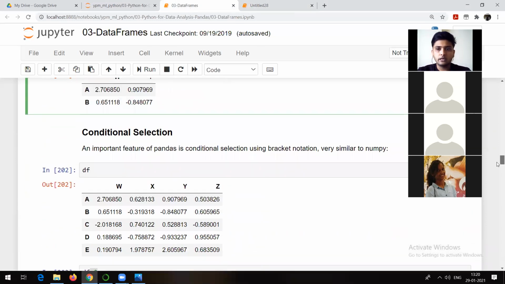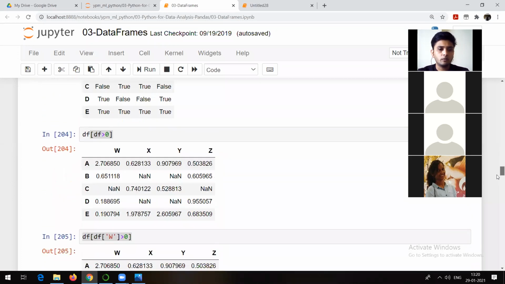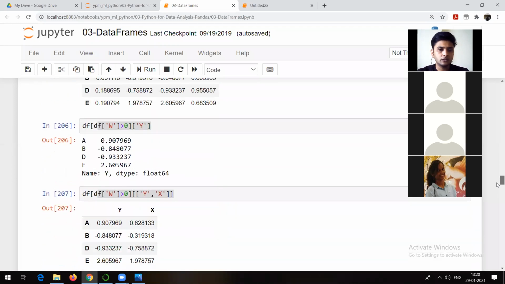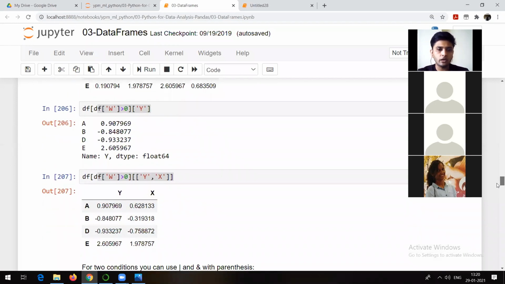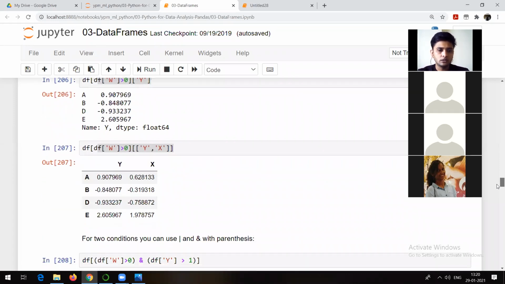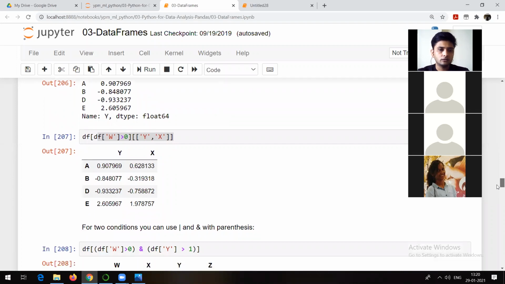So see, here the data set is very small, okay? And maybe when you try to import some CSV files, or import some data from some HTML pages or XML pages, in that case, obviously, the data is going to be bigger. Condition selection, we have talked about this. We have seen examples. There is something called XS, I want to tell you. That is cross section. This one also we talked about.